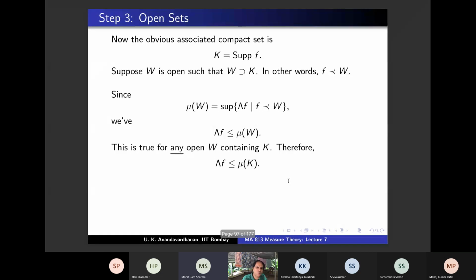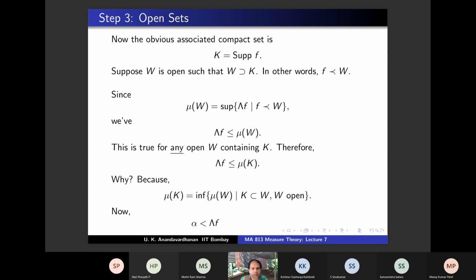So from this you can conclude lambda f is less than or equal to mu K, because mu K is the infimum of mu W, right? That's what you're using. Yes, sir. Mu K is the infimum of mu W, W open containing K. For any open set, lambda f is less than or equal to mu W. So mu K is the infimum. If lambda f were bigger than mu K, you would get a W for which this is not true. Therefore, this is true. This is exactly what you told me.